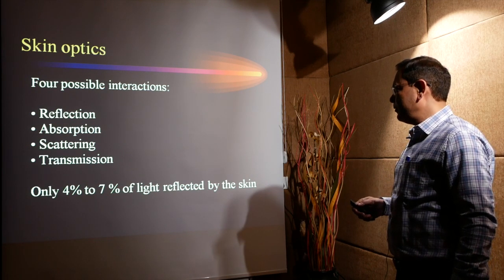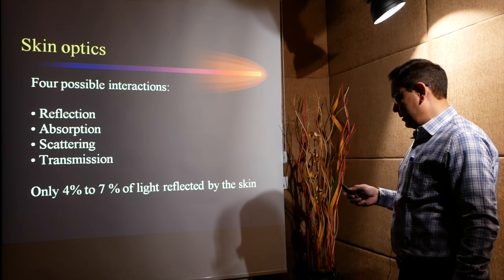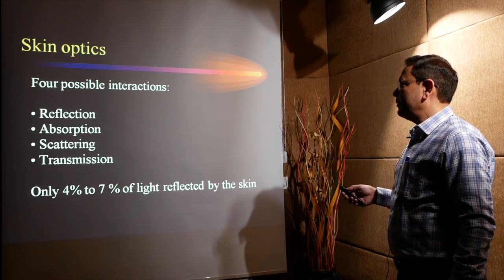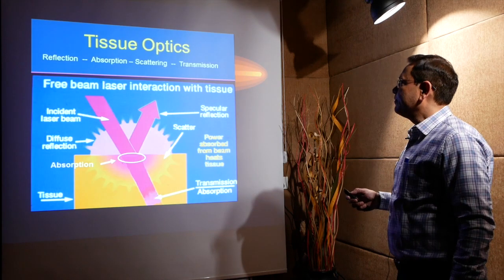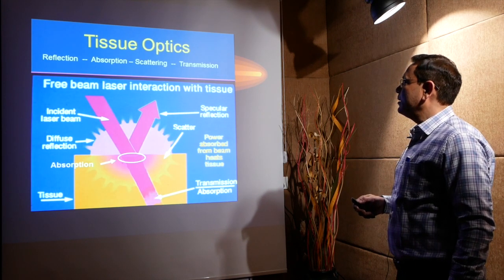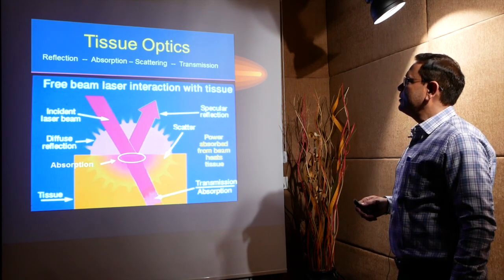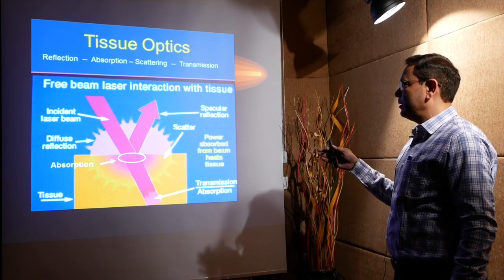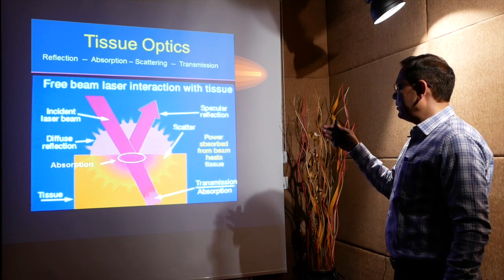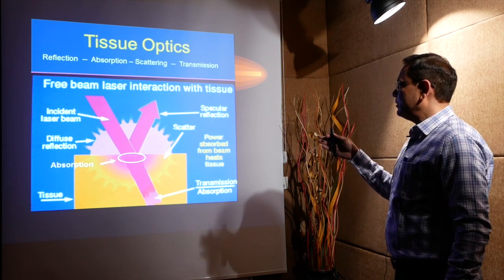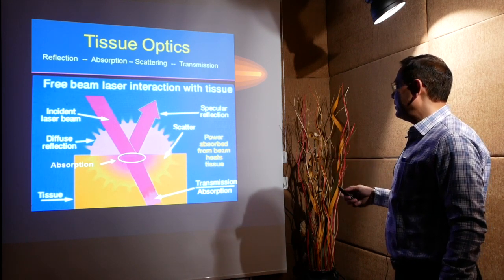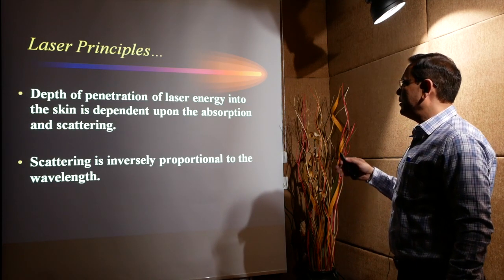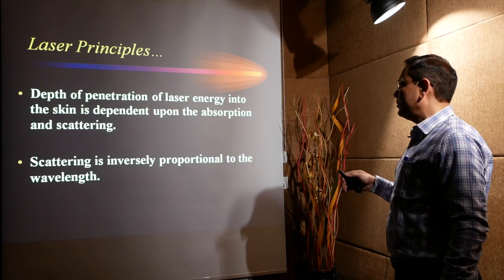Only 4% to 7% of the light is reflected by the skin. The rest is either scattered, absorbed or transmitted. So this is the diagram showing various optics when the laser strikes the skin. Either it is reflected, and the reflection may be diffuse, or there may be scattering, then it is absorbed or transmitted.